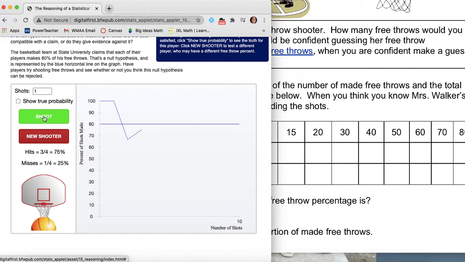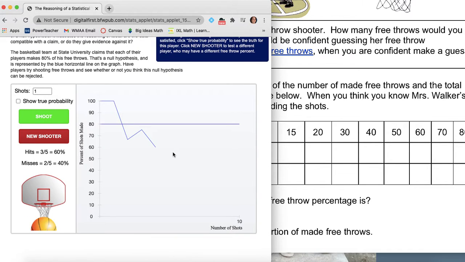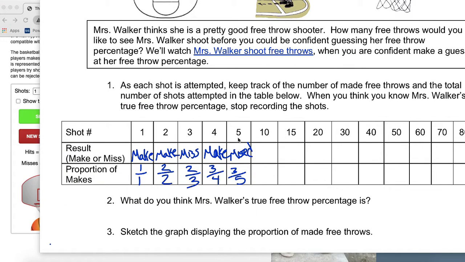We're going to shoot again. So we have made it, and so we have 3 out of the 4 shots that I've made. You can see here I have 3 out of 4. All right, we're going to shoot again, and I missed. Right now, I feel like I'm looking pretty good. So that's going to be 3 out of 5, or in other words, that proportion of makes is 60% or 0.6. Now notice that our table goes from 5 to 10.